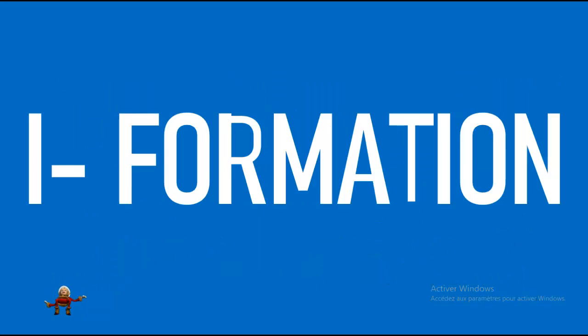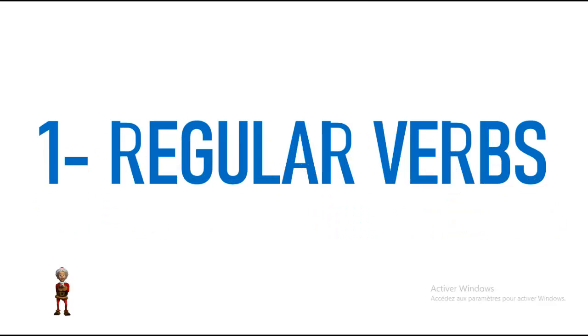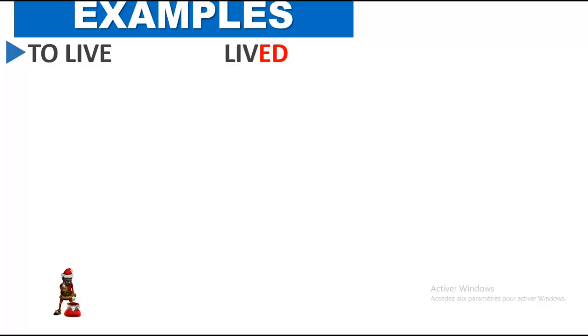Formation, part 1. To form the preterit in English, you have to bear in mind that there are two groups of verbs, regular verbs and irregular verbs. Regular verbs, example, to live, lived. Regular verbs end in ed in the simple past, also called preterit.